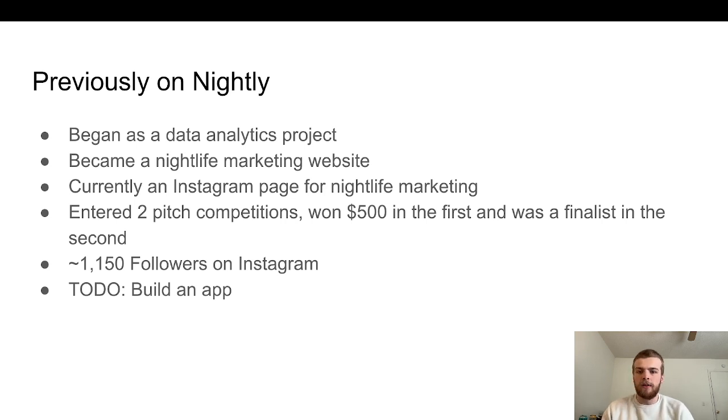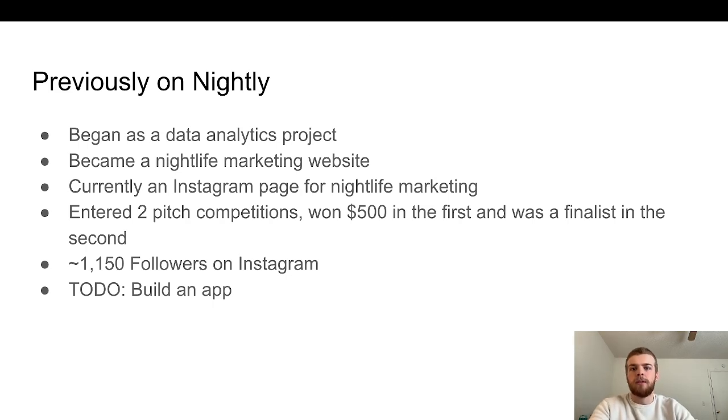But as I went around and really talked to these bar owners and managers, a lot of people were saying that they either already have a software for being able to do that, or they are not really in need of a new software to do that. But a lot of them were interested in more opportunities to market their events. So I created this website.